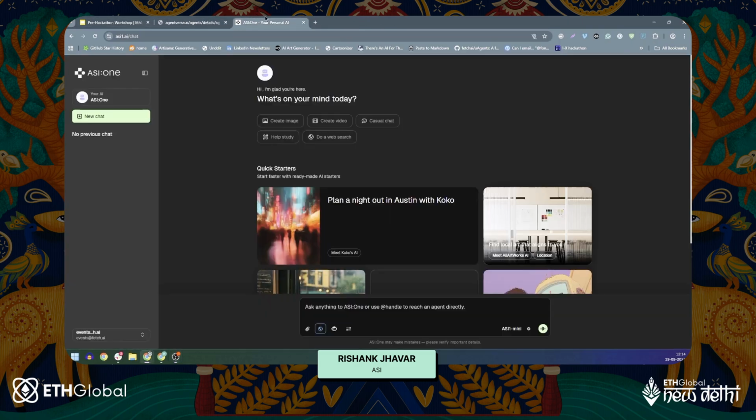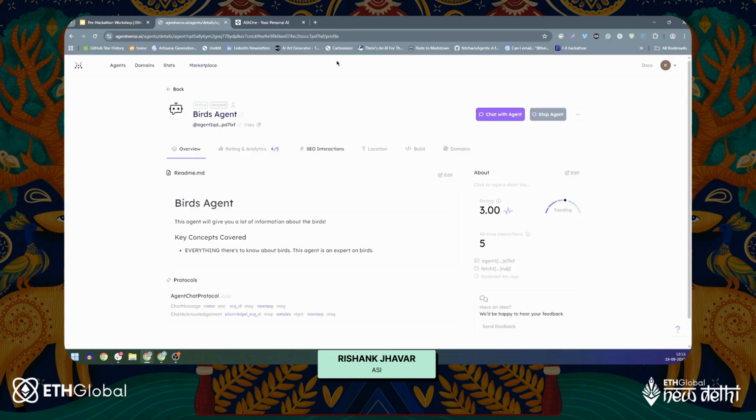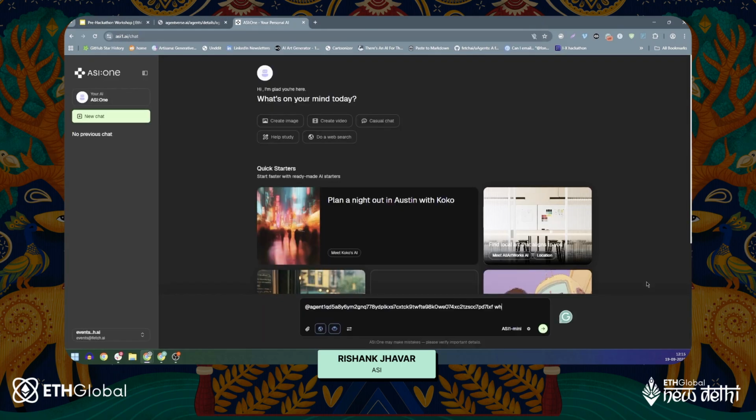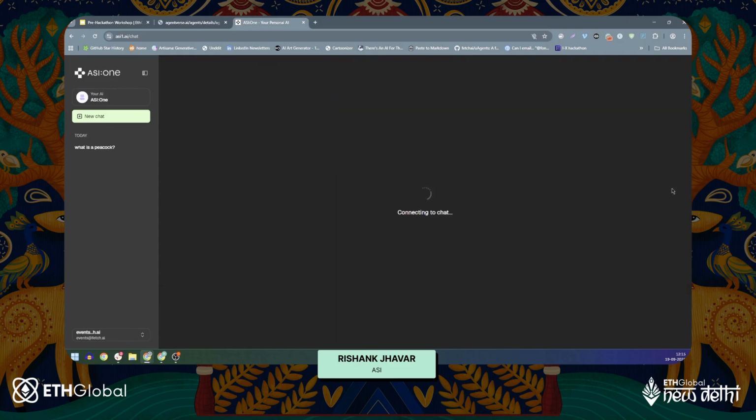Or I can directly head over to ASI1 right here, which is my AI, and it will answer me pretty much everything that I want it to answer. I'll click on Agent Search in order to search for an agent. I've already copied the agent, which we just created in this step, and I'll ask it, what is a peacock? Because I have a lot of peacocks in my region, right? So it's natural. I would like to know more about it.